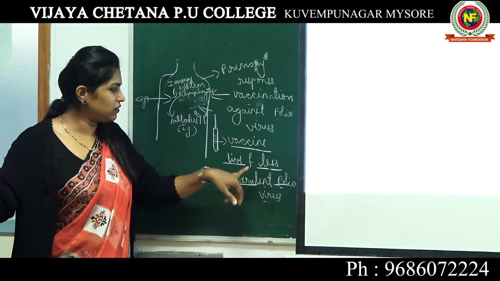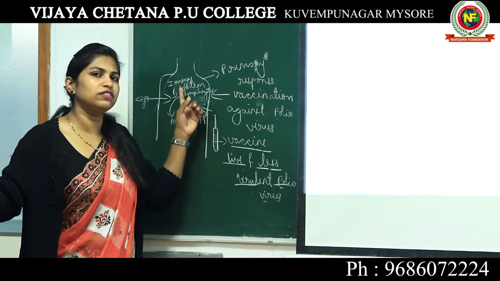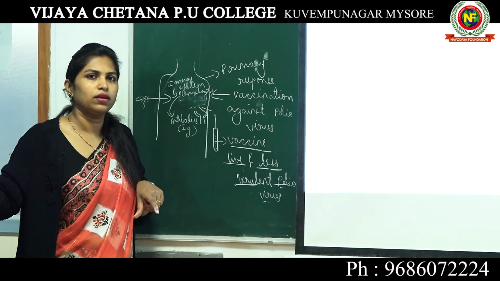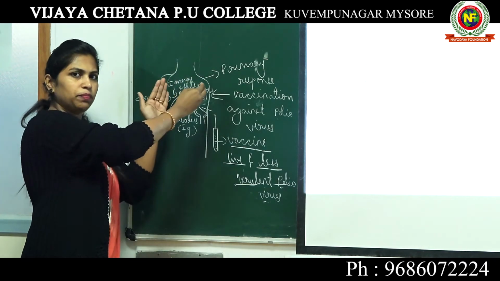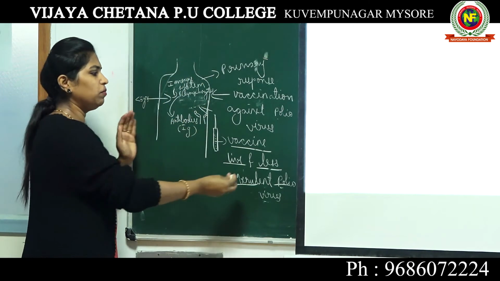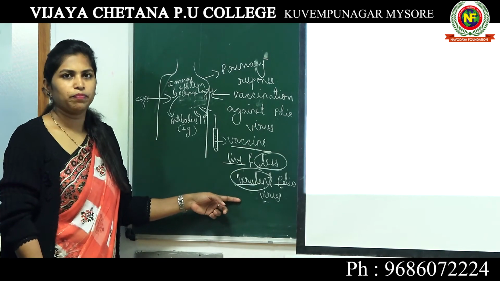Since this virus is less virulent, the immune system has time to think about the action that needs to be taken. So even though the immune system is taking time, no adverse effect is going to happen in your body because the virus is non-virulent or less virulent.